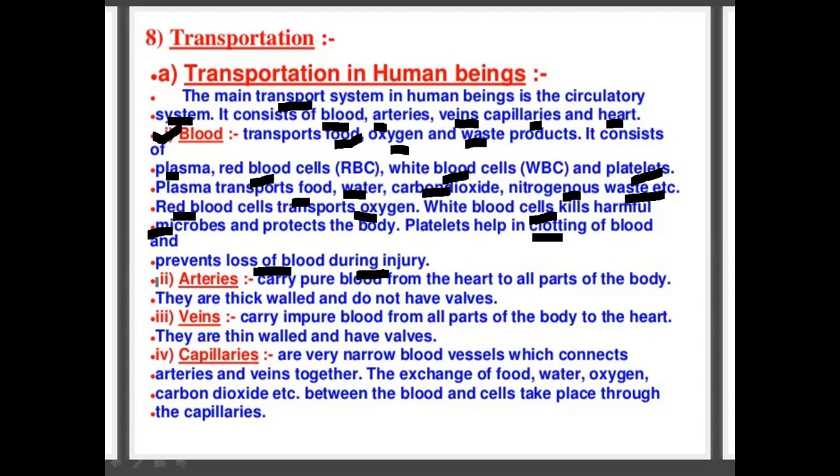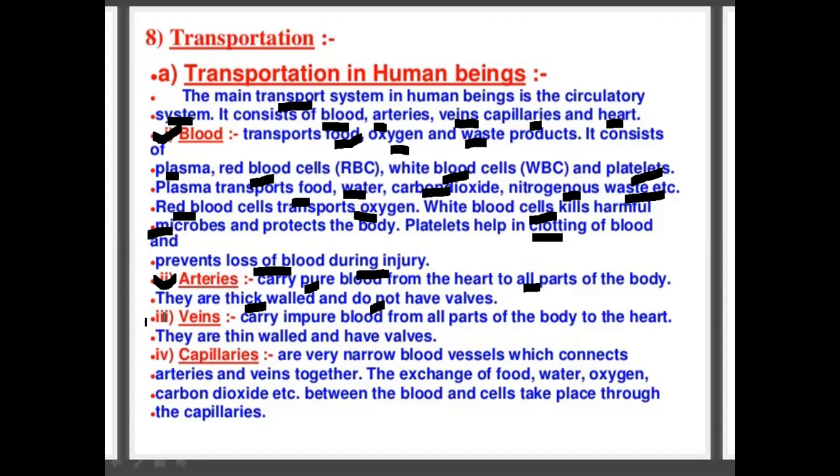Next part of the circulatory system is arteries. What is the function of arteries? They carry pure blood from the heart to all parts of the body. Pure blood means oxygenated blood. And they have thick walls and don't have valves.